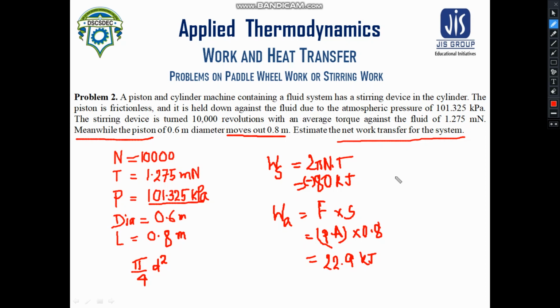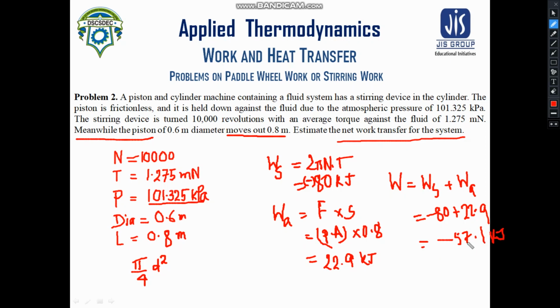So let W be the total work transfer for the system. It will be WS plus WA. So the values will be minus 80 plus 22.9. So ultimately we will get a result of minus 57.1 kilojoules.